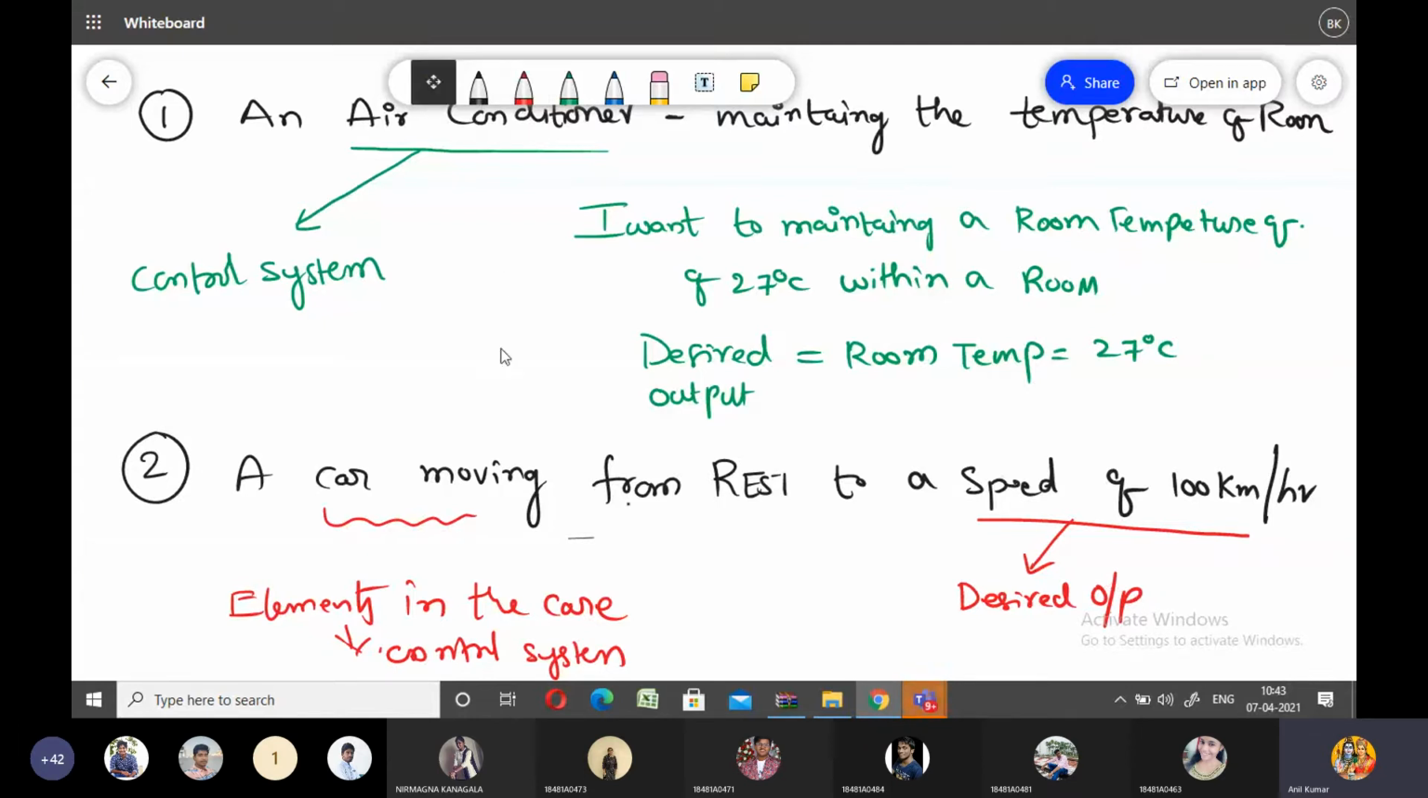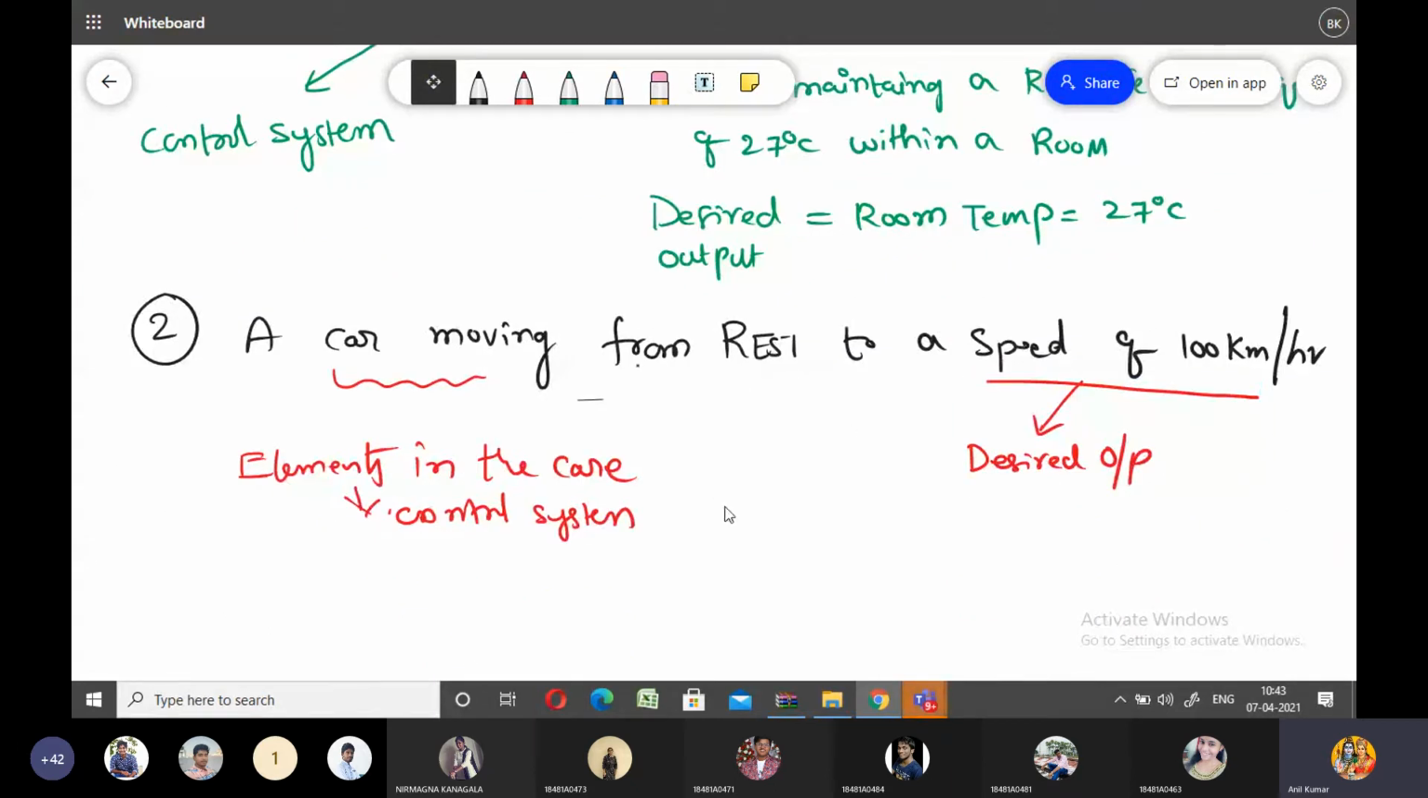So in this particular example, a car moving from rest to a speed of 100 kilometers per hour, the elements present within the car are the control system. The desired output of the control system is nothing but the speed of 100 kilometers per hour. So this is another example of a control system.